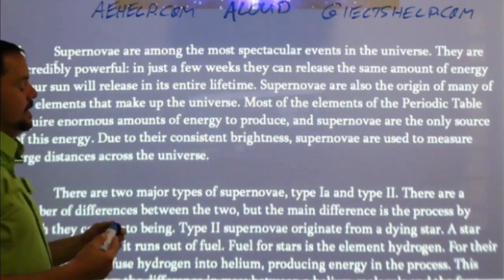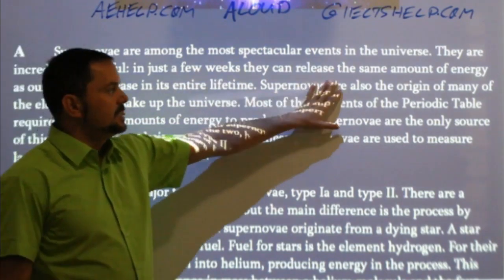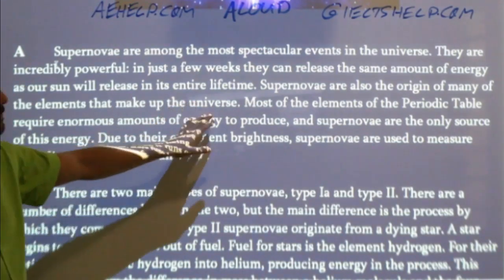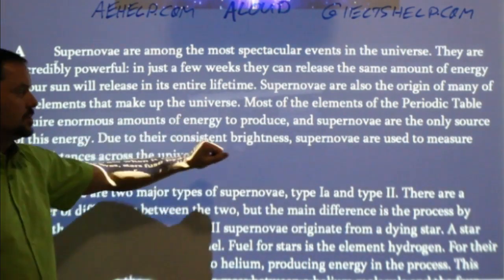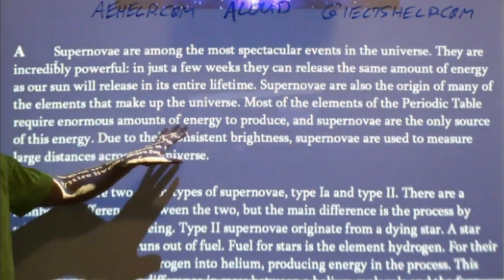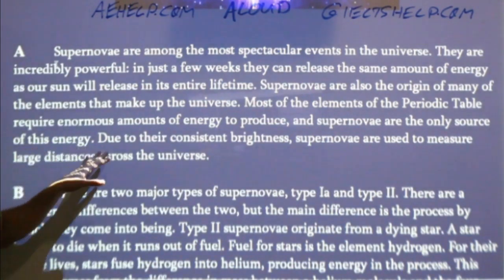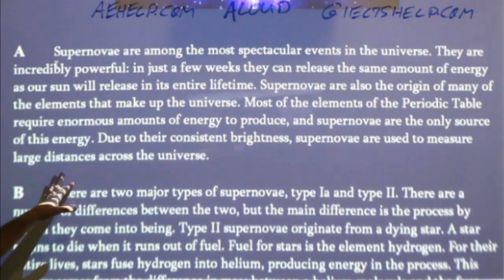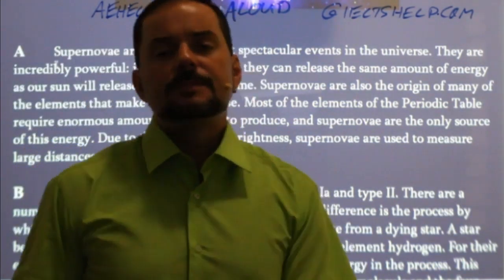Okay. They are incredibly powerful. In just a few weeks, they can release the same amount of energy as our sun will release in its entire lifetime. Supernovae are also the origin of many of the elements that make up the universe. Most of the elements of the periodic table require enormous amounts of energy to produce, and supernovae are the only source of this energy. Due to their consistent brightness, supernovae are used to measure large distances across the universe. What is this paragraph about?